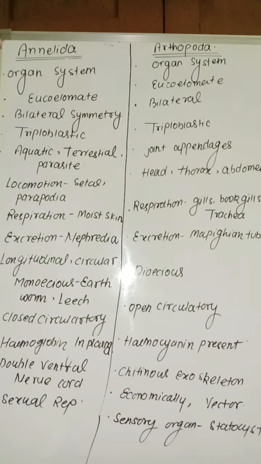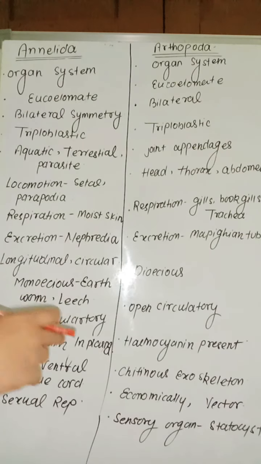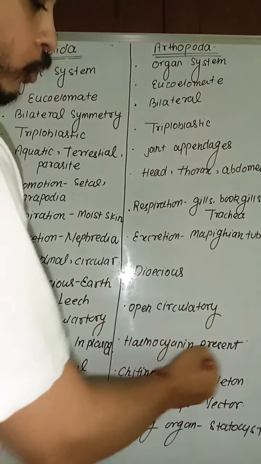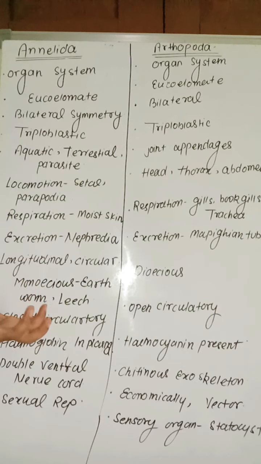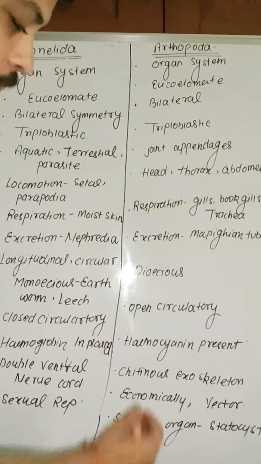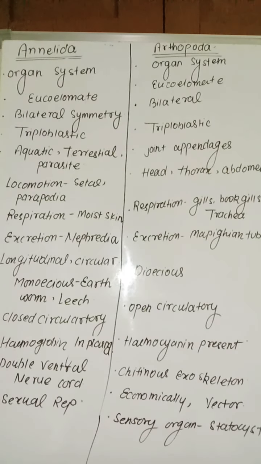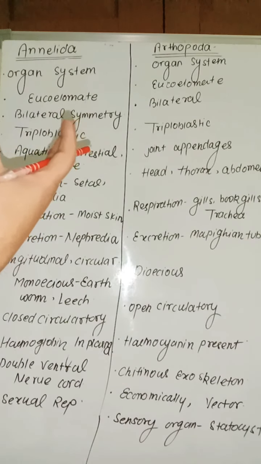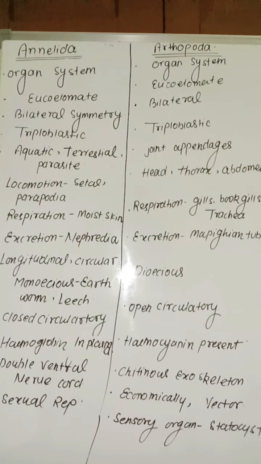Open circulatory system is present. Unlike annelids, which have a closed circulatory system, they have an open one. Blood is pumped out from the heart and directly bursts into the cells and tissue. It does not reach the arteries and veins. Hemocyanin is present. In place of hemoglobin, they have hemocyanin, a copper-containing pigment, mostly present in the crustaceans, which provides the blue color. Very important. Their exoskeleton is chitinous. Chitin is a hard polymer that makes the exoskeleton hard.